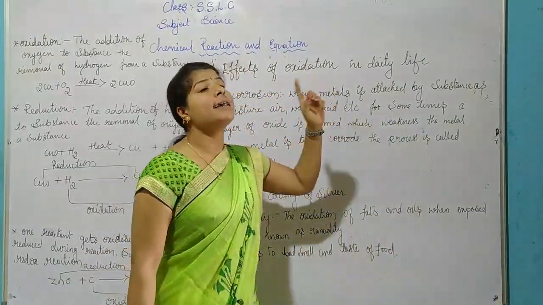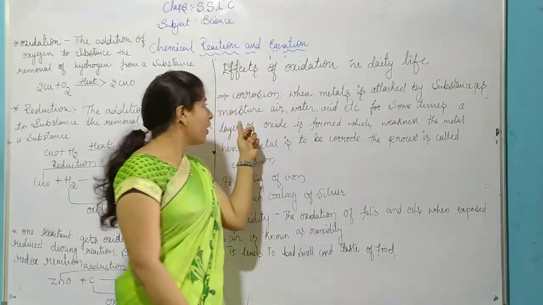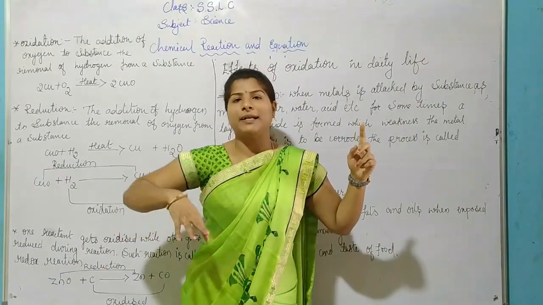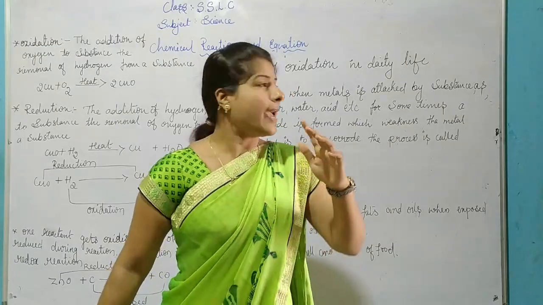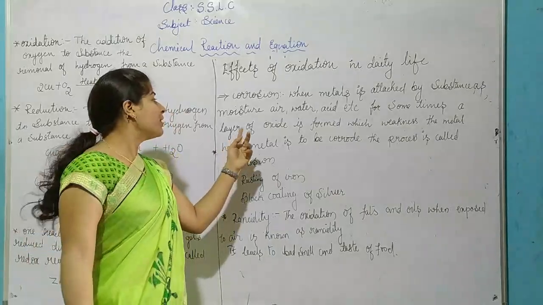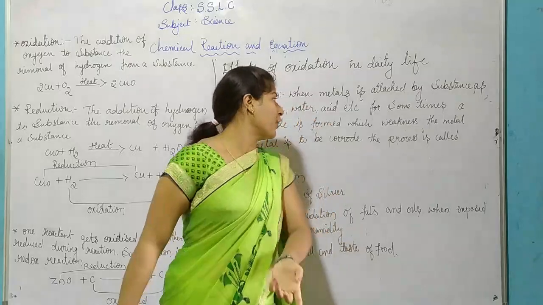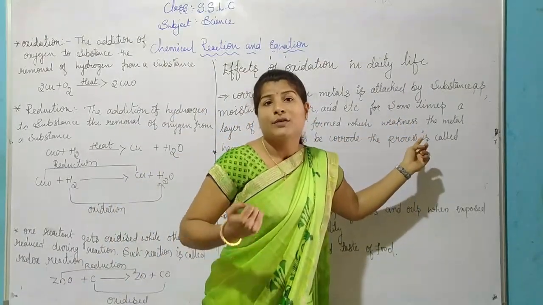When metals are attacked by substances like moisture, air, water, acid, etc., for some time a layer of oxide is formed. After that, the layer of oxide forms, which causes weakness in the metal.